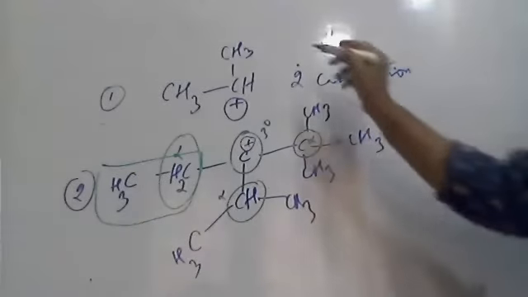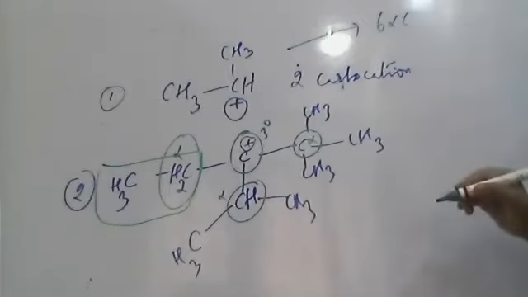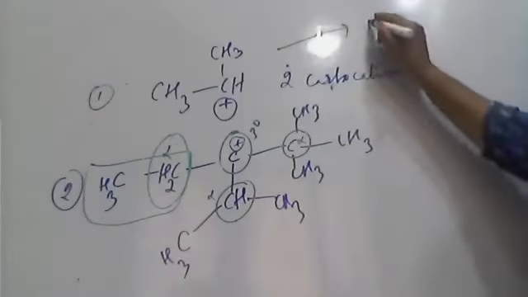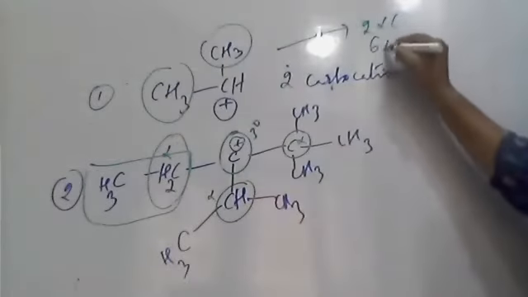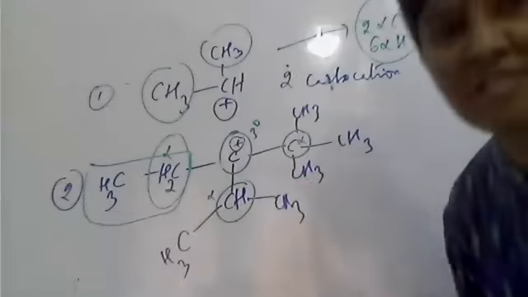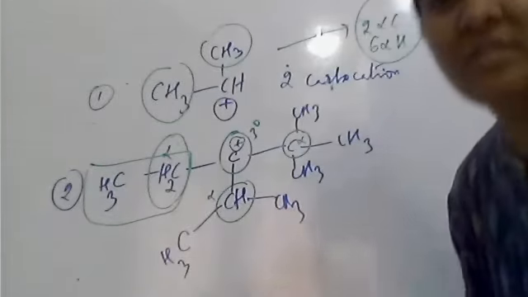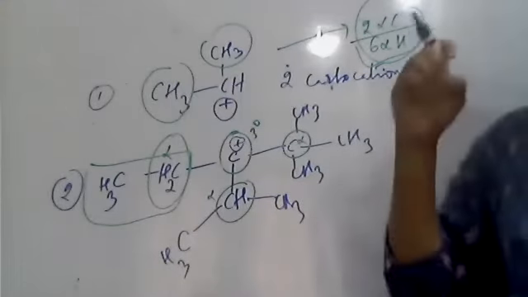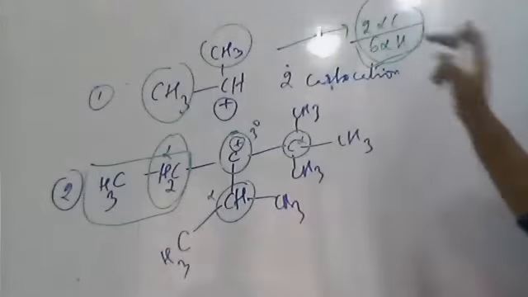See, in the first molecule, the total alpha carbons are 2 and alpha hydrogens are 6. So the first one can show how many hyperconjugation structures? Six hyperconjugation structures, because the number of hyperconjugation structures or resonance structures is equal to the number of alpha hydrogens.